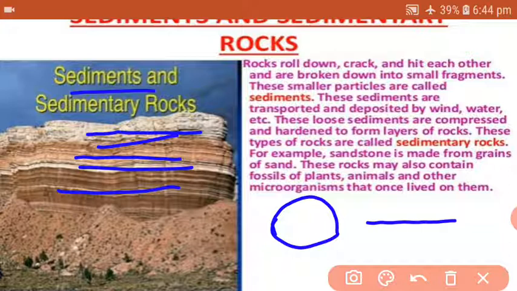They are formed over a long period of time. After rains also, you find that some sand particles flow from one place to another and are deposited, and layer above layer you can find it on the roadside or along the road, but they cannot be converted into rocks. That takes a long period of time.